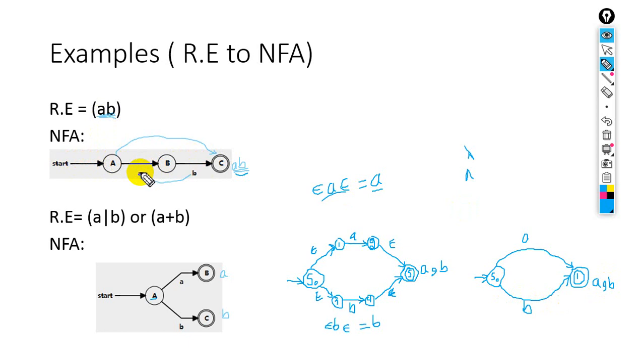So this is for multiplication and this is for the plus operator, or we can say the OR operator, and this is for the AND operator. Got it? So you can draw like this, like this, and like this. Here we have two final states and here we have one final state, but we have a null string transition, and here we have one final state and there is no null string transition. Okay? Got it? So these are different representations of regular expression to NFA. Next one.